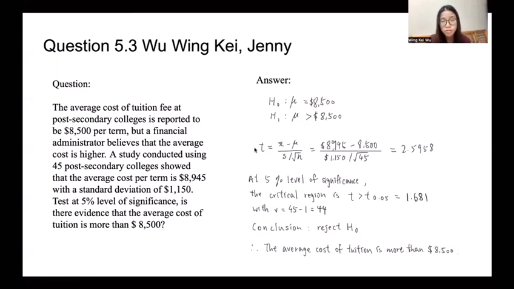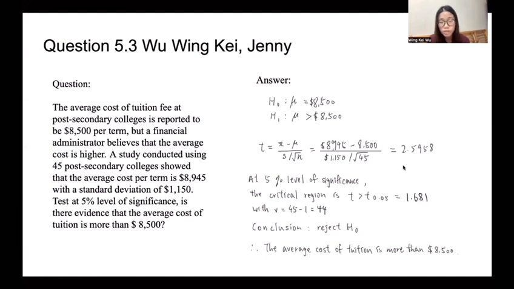To calculate it, we find that the t value is equal to 2.5958. At the 5% level of significance, the critical region is t larger than t 0.05, which, referring to the t table, is 1.681 with degrees of freedom equal to 45 minus 1, which is 44.